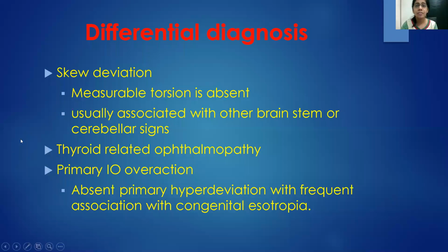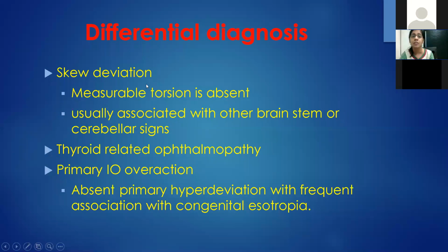So differential diagnosis would be skew deviation. With skew deviation, you will be seeing hypertropia again. However, it will be associated with other brainstem, thalamic signs or cerebellar signs. And most important, torsion will be absent with skew deviation. So if you do an indirect ophthalmoscopy, you can rule out skew deviation.